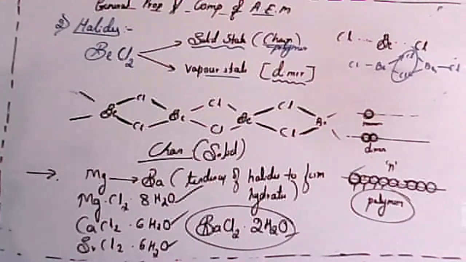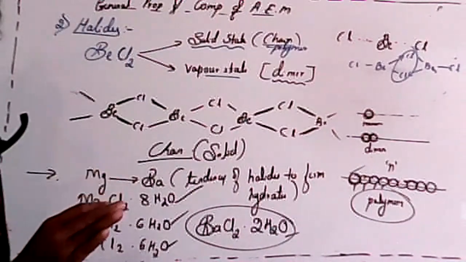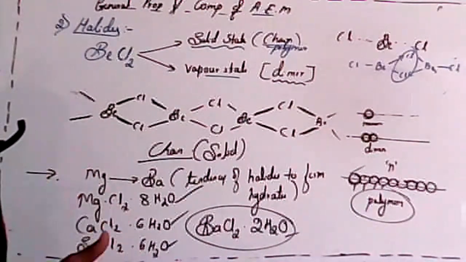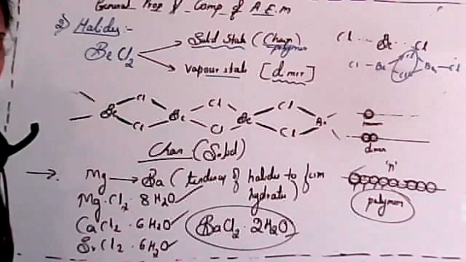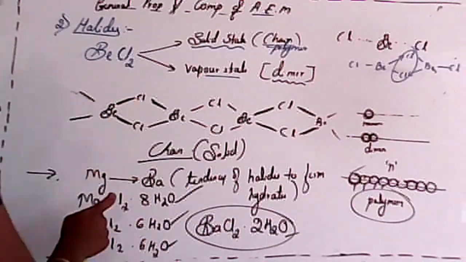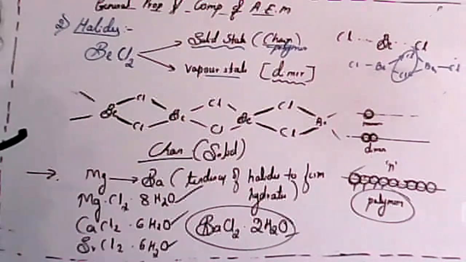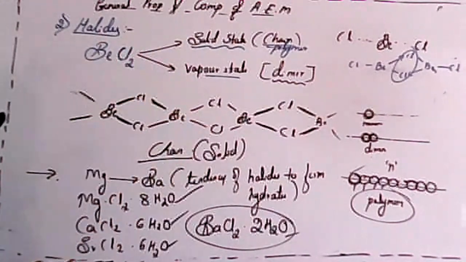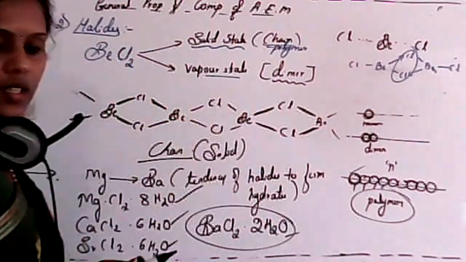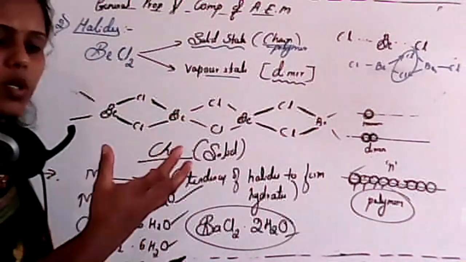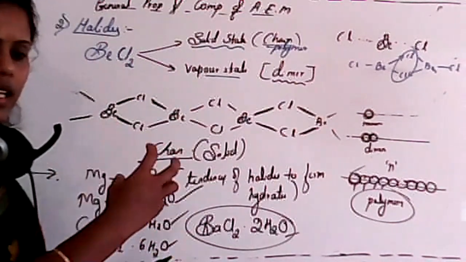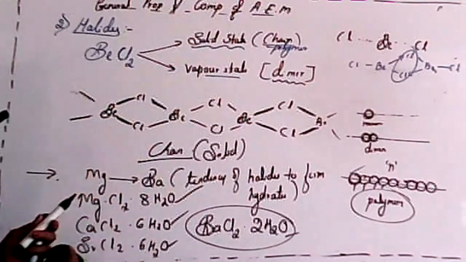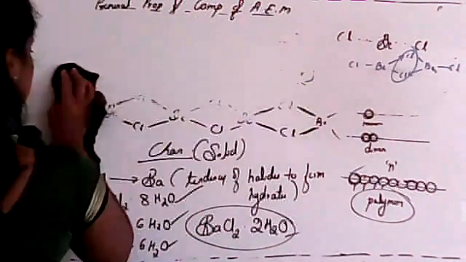In this case, the important thing is the structure of beryllium chloride, and all the other things we already know. That is its ionic or covalent nature, and also that hydration enthalpy decreases down the group. The main and new thing is the structure of beryllium chloride. This was in a solid state. In a solid state, there must be more molecules, but in a gaseous state, there will be a large number of molecules far away from each other. That's why the structure will differ.